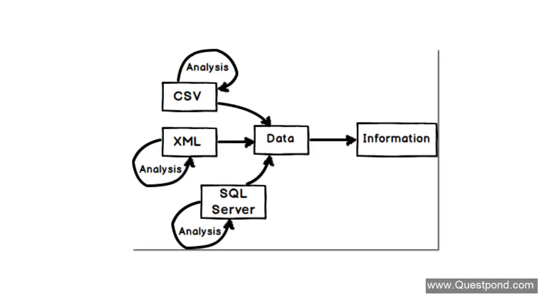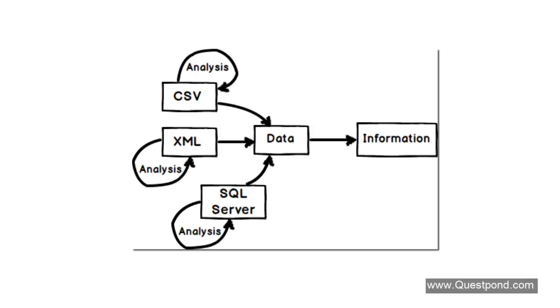Now, this journey from data to information involves a very important step called analysis. This analysis involves a lot of complexity. Because if you look at the data side, data can be in different formats. You can have data in CSV, in XML, in SQL Server. And to run the analysis algorithm individually on each one of these data sources is very difficult, tedious, and also illogical actually.